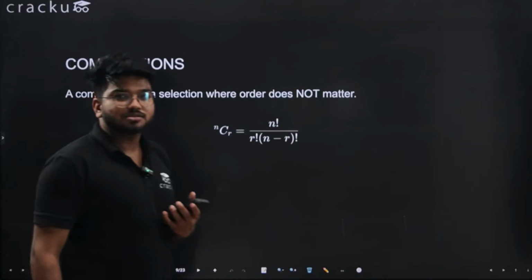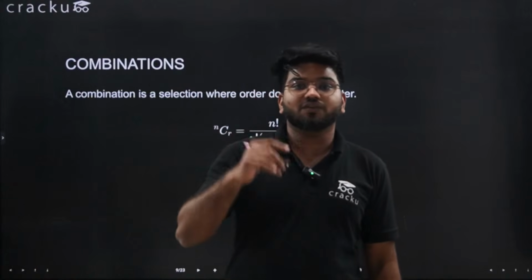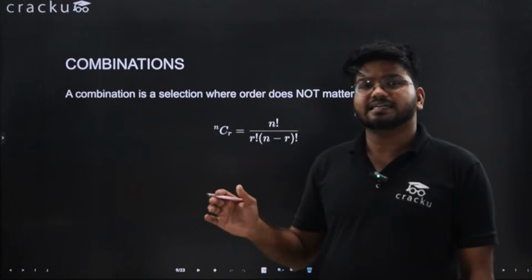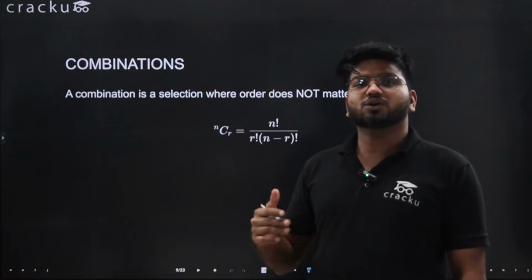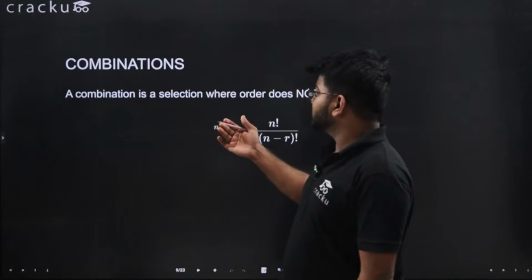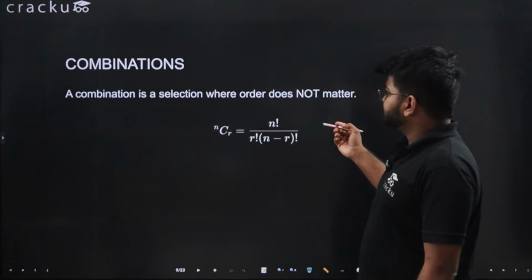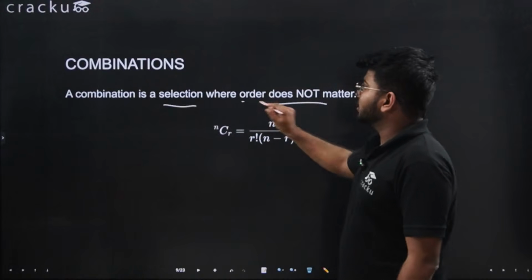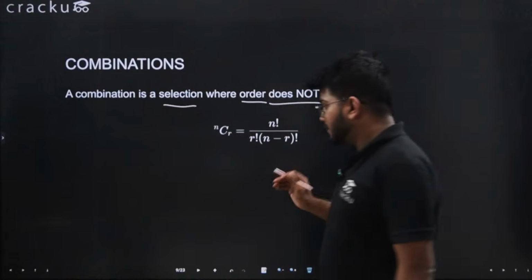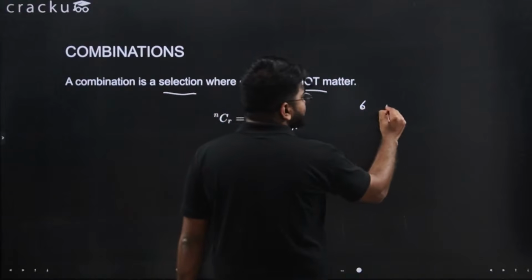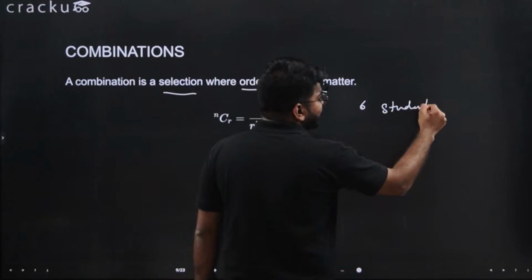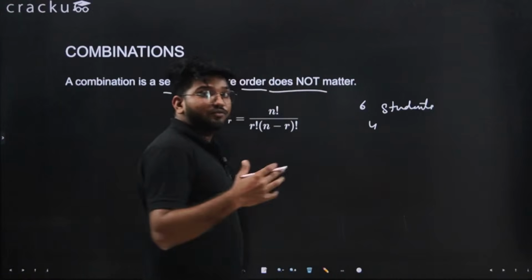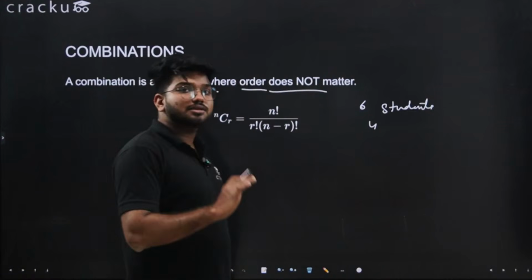Now we have combinations. If you notice, in permutations we were selecting as well as arranging. Now in combinations we are just selecting. We don't care about order, or we don't care about the arrangement. So combination is nothing but selection where order does not matter. For example, if I have 6 students and I want to select 4, I don't care where they sit. I want to just select them.